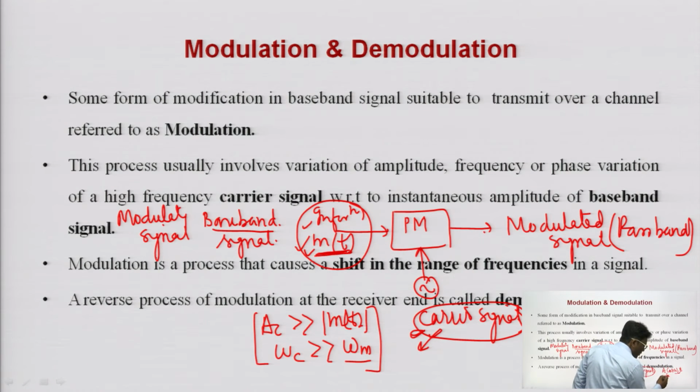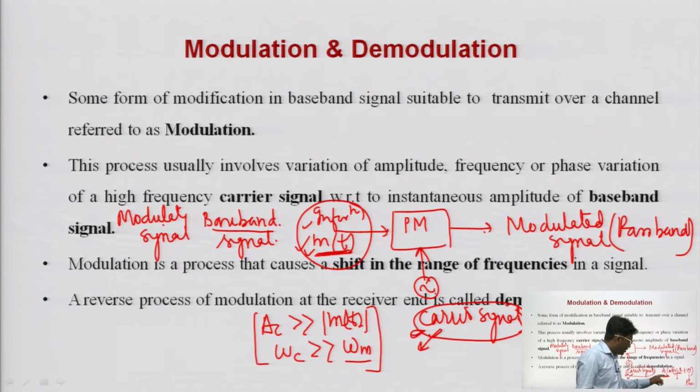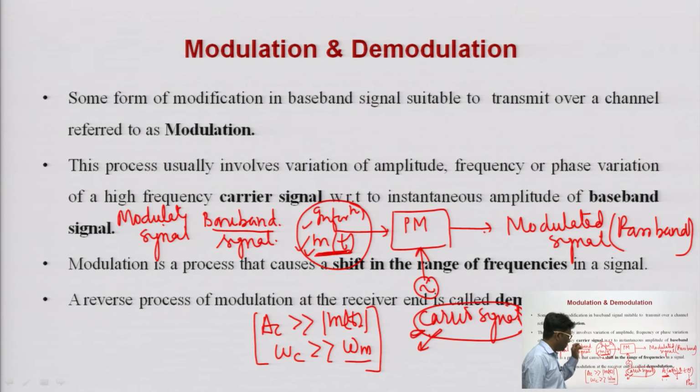One is amplitude, another is frequency, and another is phase. If I take omega c t plus theta, theta is your phase and omega c is your carrier frequency. So, if the characteristic of the carrier signal, either amplitude, frequency or phase, is changed in accordance with the instantaneous amplitude